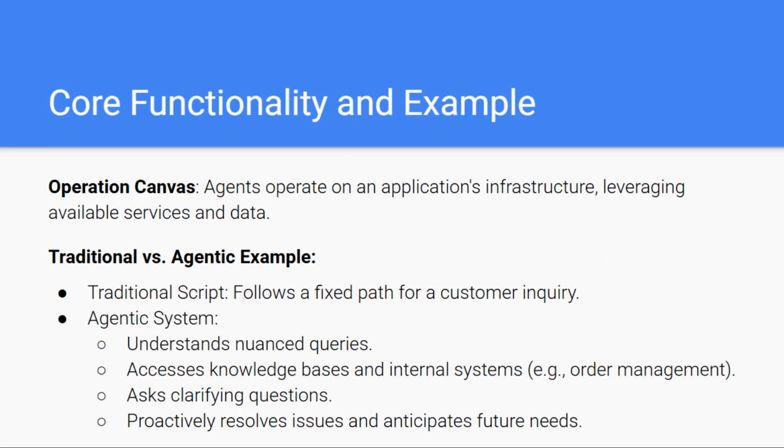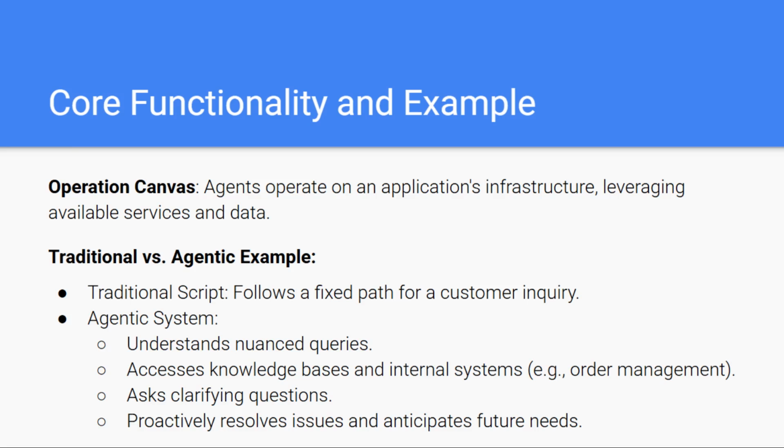To understand how agentic systems actually work in real applications, it helps to visualize what we call the operation canvas. Think of this as the environment or infrastructure an application provides, its services, data sources, APIs, and tools. Agentic systems navigate this canvas intelligently, choosing which resource to use and when based on the context of the problem they're solving. Now, we'll compare this with traditional automation.